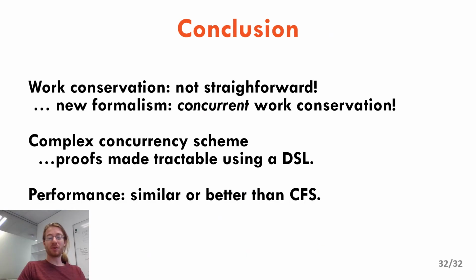So what have we seen during this talk? First, we have seen that the standard definition of work conservation is too naive to be used in practice, and that a more complex definition is required. Second, we have seen that using a DSL is a good idea to ease the proving effort. In our situation, the DSL is mainly used to know which variables are accessed concurrently, and this knowledge allows us to reduce the number of interleavings we need to simulate to do the proofs. And finally, we have implemented 3 scheduling policies in our DSL, and we have seen that these policies perform as well or better than the standard vanilla policies used in Linux and FreeBSD.